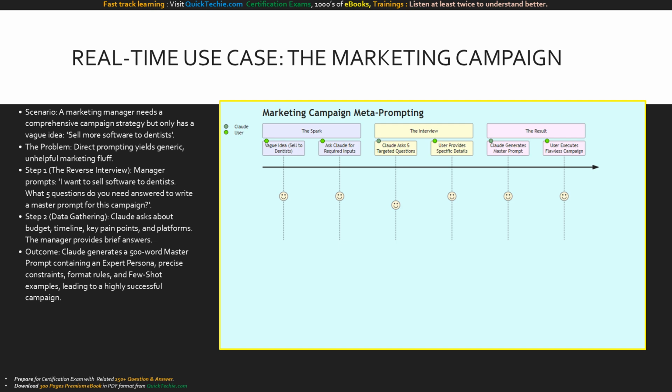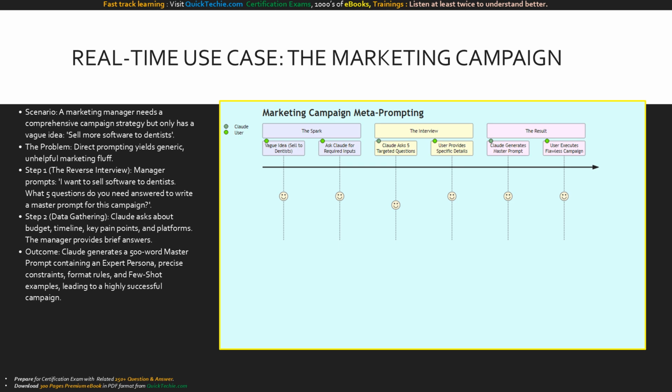Here is the user journey for our marketing manager. In the Spark section, the user starts with a vague idea and immediately asks Claude for help gathering inputs. In the interview section, Claude takes the lead, asking 5 targeted questions which the user answers. Finally, in the results section, Claude handles the complex synthesis, generating the master prompt, which empowers the user to execute a flawless campaign.